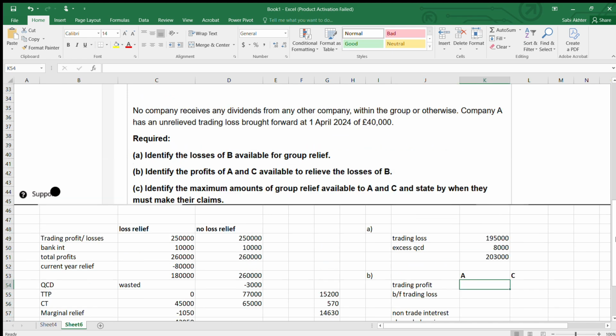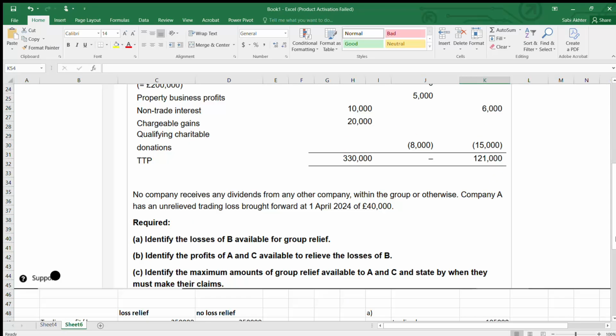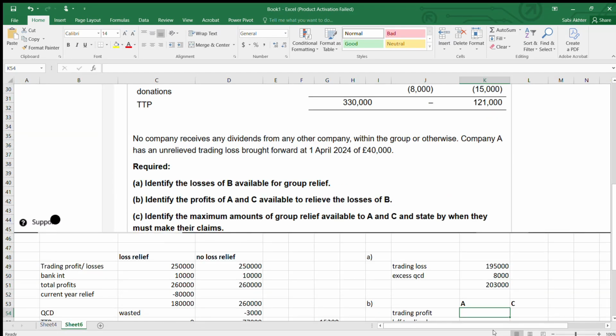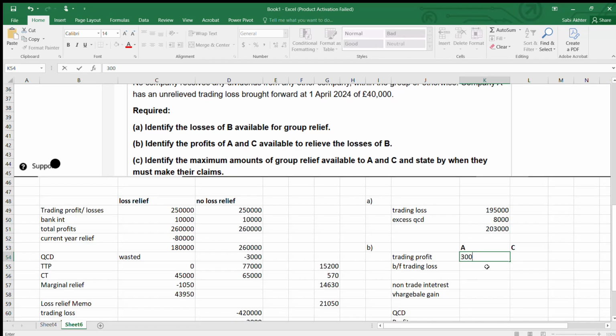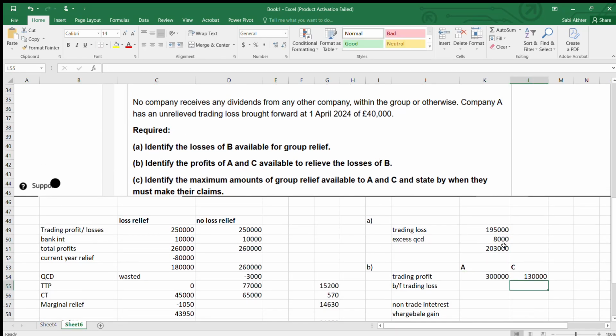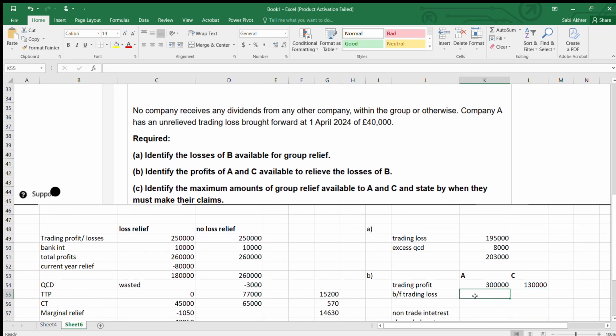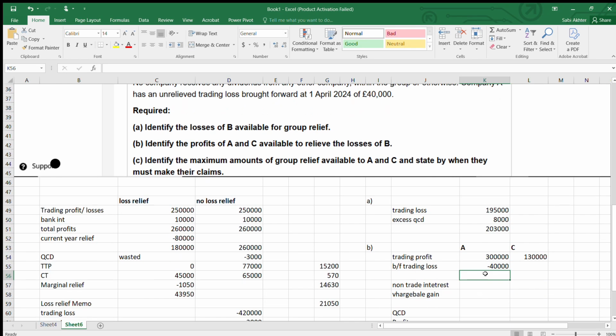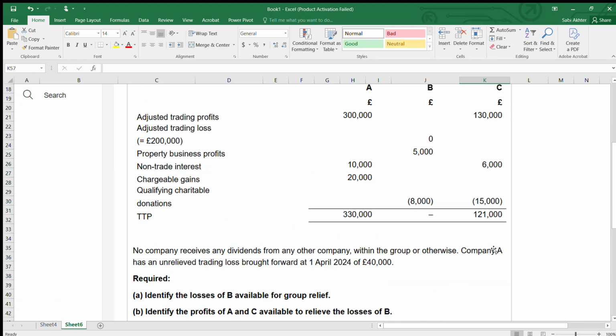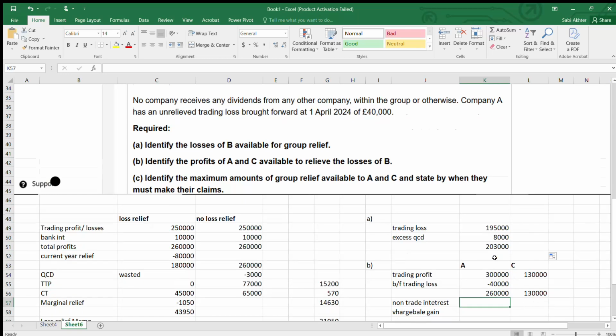For A, the trading profit is 330,000. Then the brought forward trading loss for A is 40,000, minus 40,000. We don't have anything for C. Now I'm going to do the sum function and take the total. Then the non-trade interest, 10,000 and 6,000.